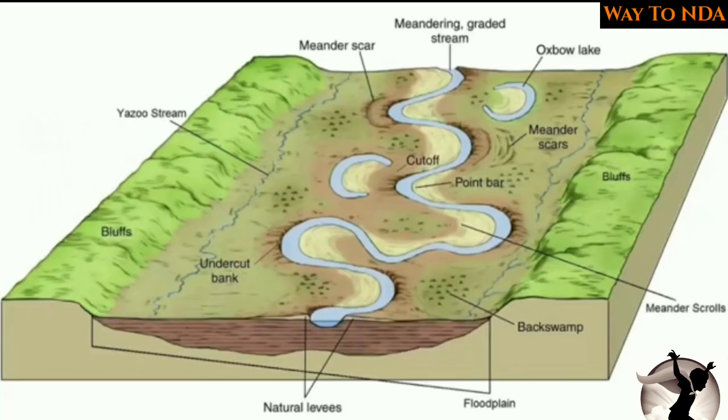Now, this is the normal flow of the river. Here you can see it was meandering, and these are the Oxbow Lakes formed because of the change in the course of the river. Earlier the river was flowing in this direction, but later on it shifted and started to flow in this direction. These are the cutoffs which are called Oxbow Lakes.